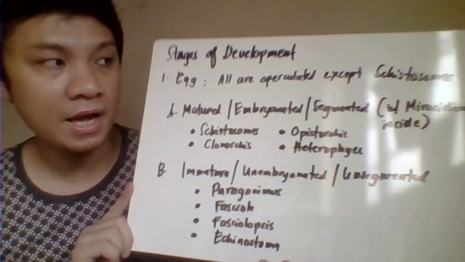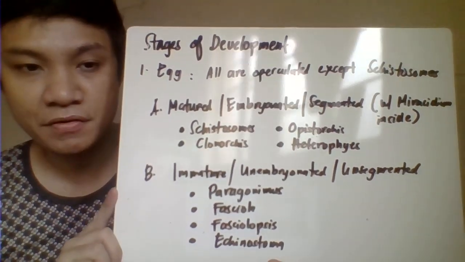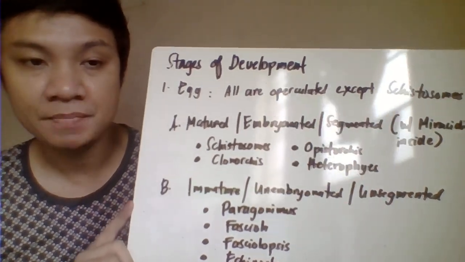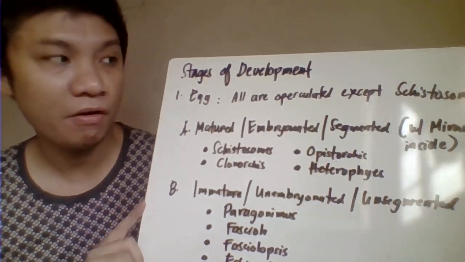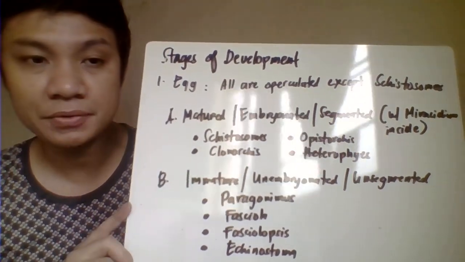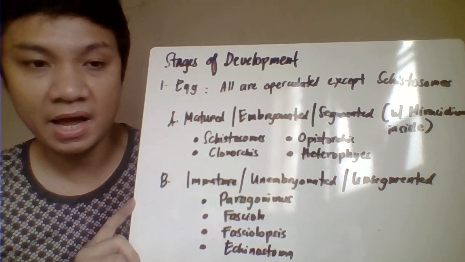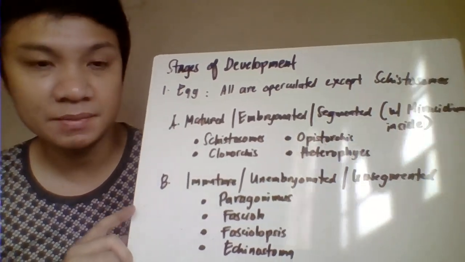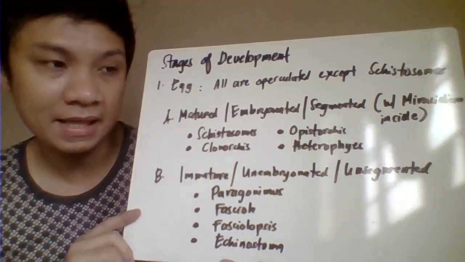Okay, now we go to the stages of the development of your flukes or your trematodes. So first we have here the egg or the ova. We classify the egg and or the ova here as, again, all your trematodes would have operculated ova except your schistosomes. We classify the egg or ova here as mature, embryonated, segmented.